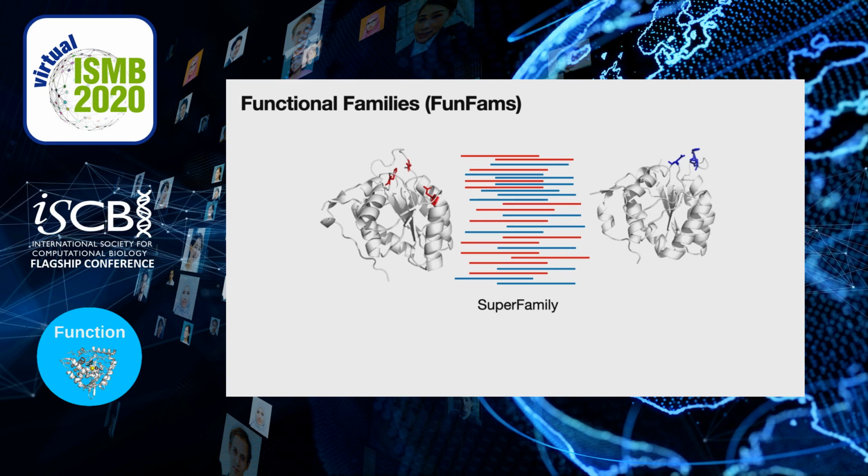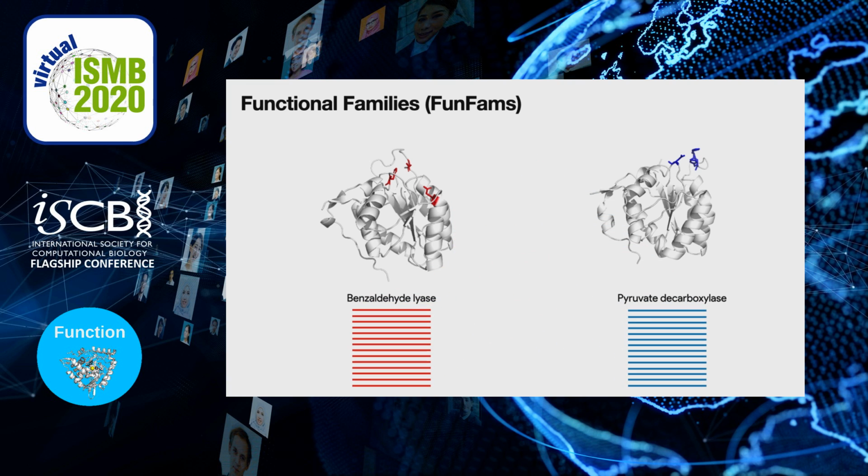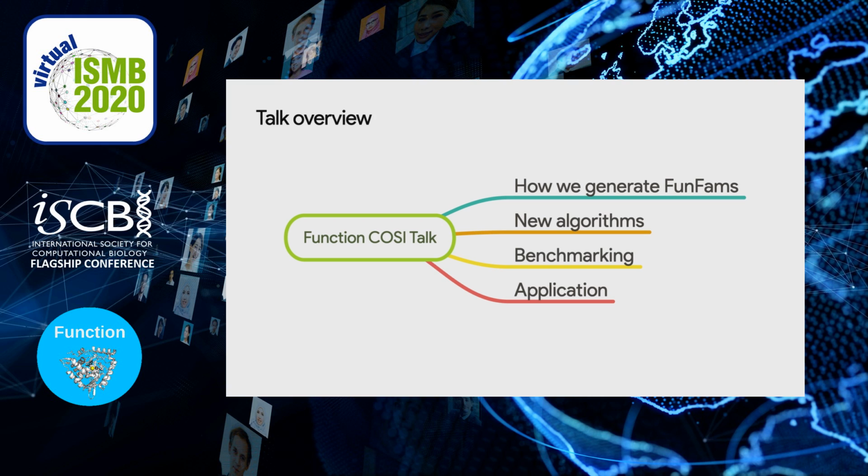Although the structure is conserved, there is enough sequence divergence in the paralogs, and the presence of different functions in a structural superfamily, or as we call them, different functional families or FunFams. FunFams are therefore functionally coherent subsets of sequences within a superfamily that we extract and then characterize. So, for the next 10 minutes, I will explain how we generate FunFams, some new algorithms we developed, how we benchmark them, and an application on biological data.